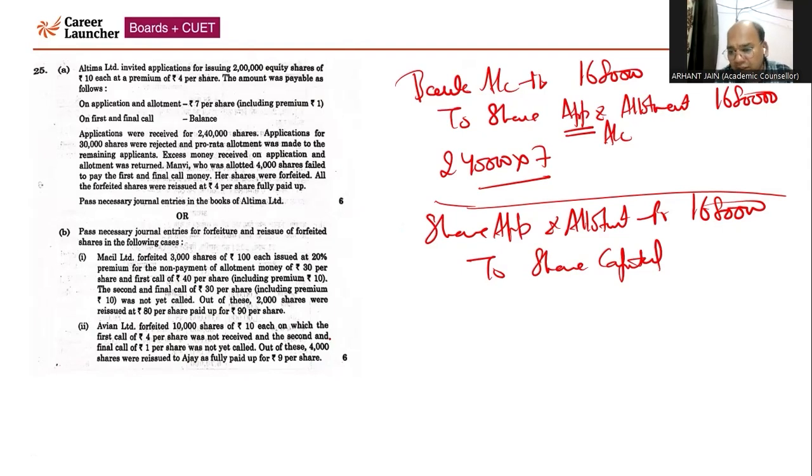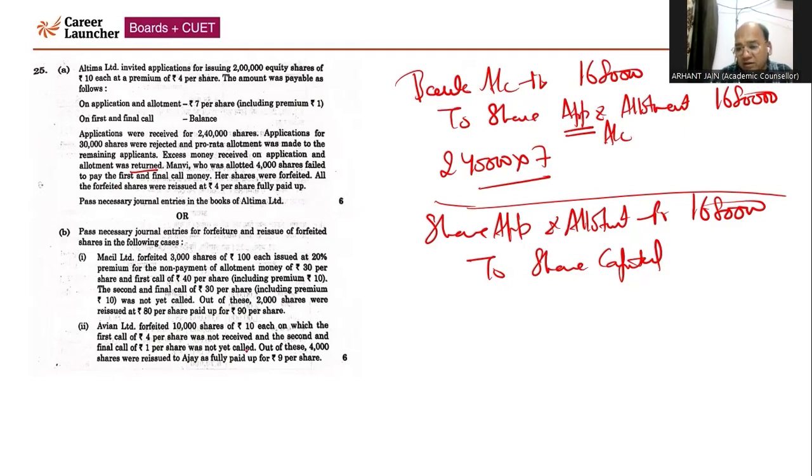This is a case of pro rata, but even though the question is having pro rata, it is quite easy because the excess application money is going to be refunded, returned. It is not going to be adjusted in first and final call. So this is a key point of this question. If students have not read the question properly, they may commit this error. They may credit the amount of excess money in the pro rata category with respect to first and final call.